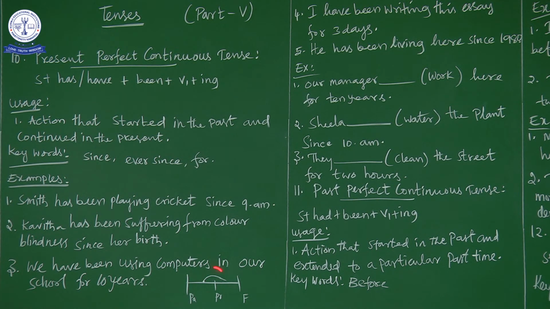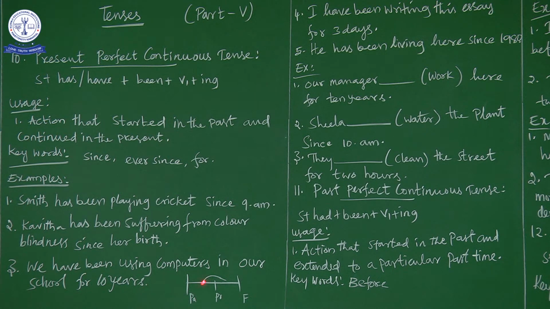So in the past, when she was born, they found that she had color blindness, and she was suffering from it from her birth. Now she has grown up. Let us say she is 5 years old at present. Still she has been suffering with color blindness.